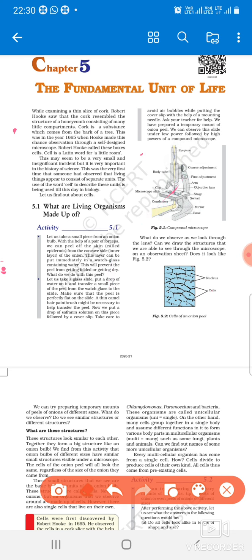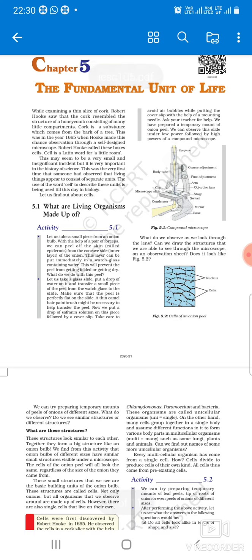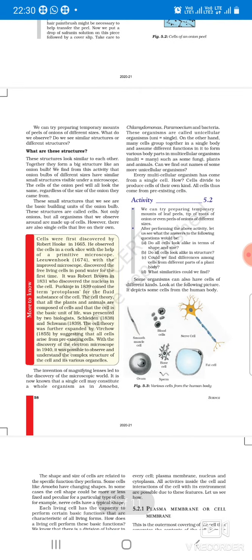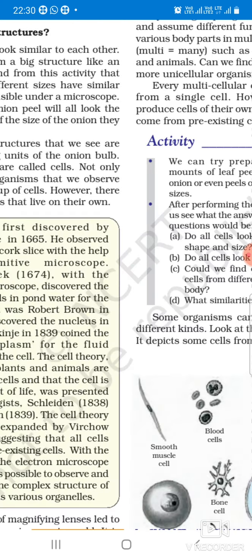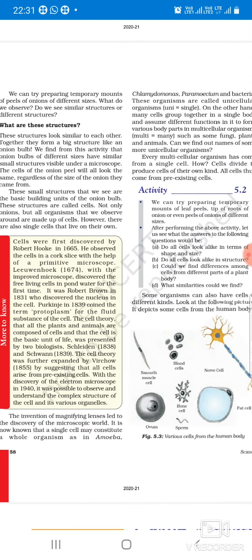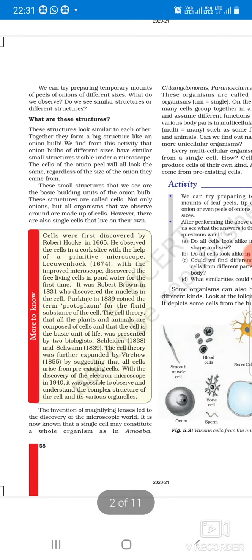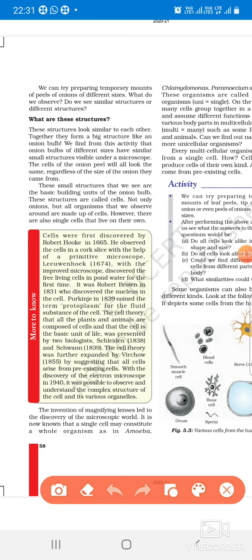Now the question is, what about the size of the cell and the number of the cells in a particular organism? According to the number of cells, we can divide how many types of cells there are. What about the size of the cells? Are all the cells equal or not? What about the structures that we look at? What are the different organelles in the cells? All these are the questions. Now this paragraph is very, very important.